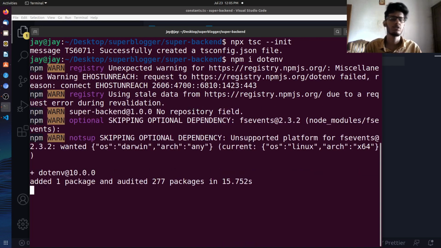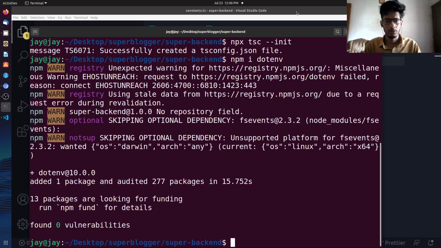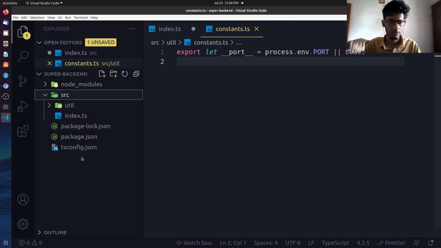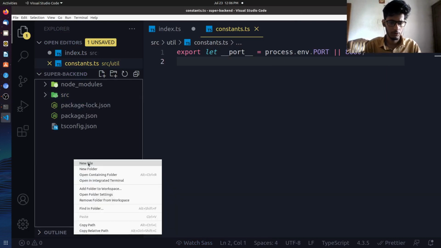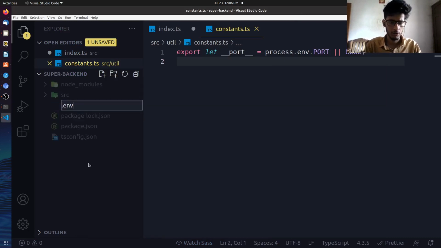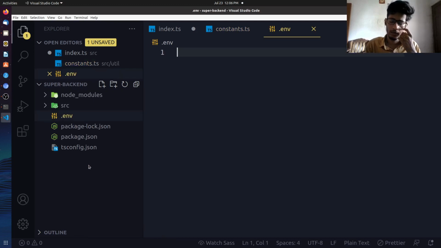Yeah, so that's done. So basically we are done with dotenv, I think. So we can create a .env file over here. Okay, I think I'm being too fast with this. So we'll be creating a .env file over here, and let's specify a port on which our application will run. By default, let it be 8080, and that's fine.